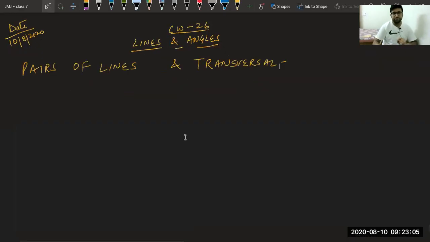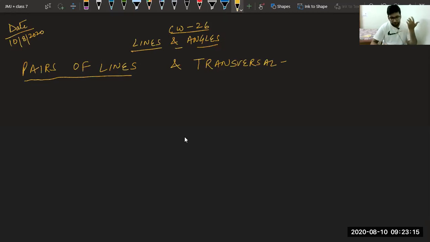Now, first of all, what do you mean by pairs of lines, class? What do you mean by pair? Pair means two. If someone said triplet, that means three. So pair means two. That's why we say pair of genes, because in genes there are two portions different, so we can call it pairs.